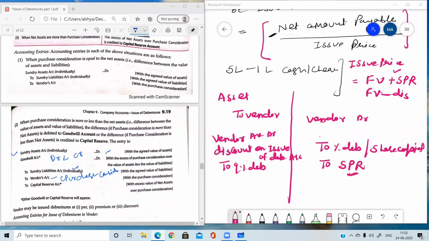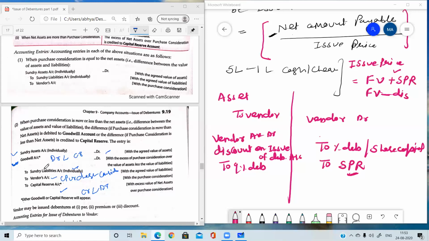And if the debit side is less than the credit side, then there will be goodwill. The concept of goodwill we have already done, so I'm not explaining it in detail. And if the credit side is less than the debit side, it means the debit side is more. In that case, there will be the concept of capital reserve. So either there will be goodwill or there will be capital reserve. Both cannot be there together.